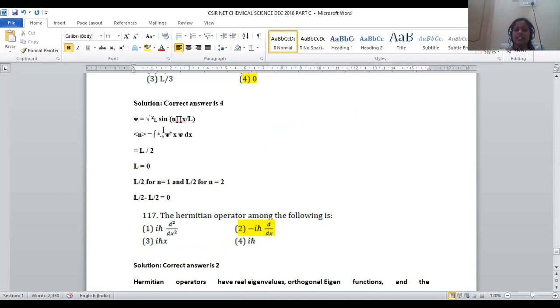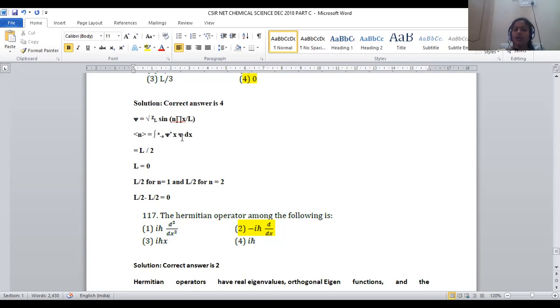For that, psi is denoted with the square root of 2 by L, sine n pi x by L. This is the formula in order to predict the wave function amplitude of the wave, where the average value is calculated as the integration from minus a to a of psi star x psi dx.